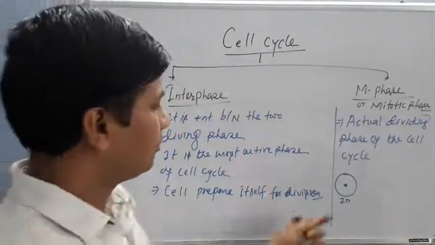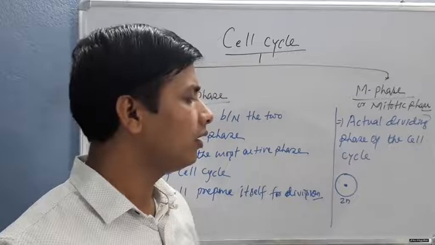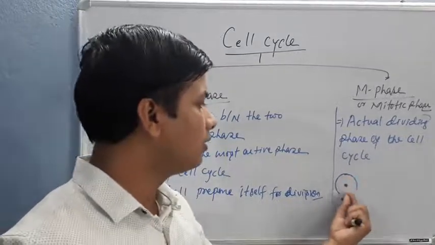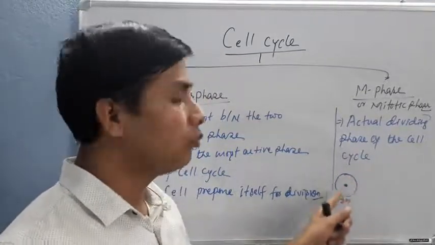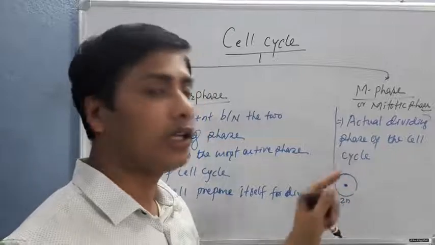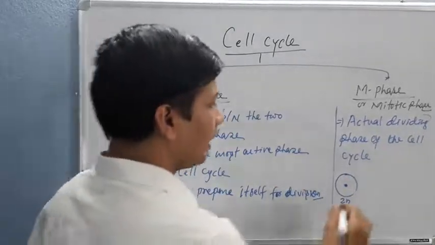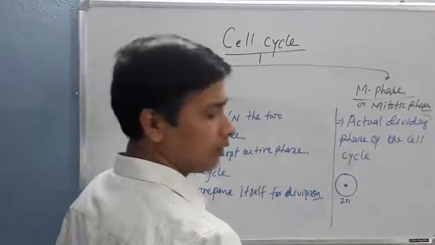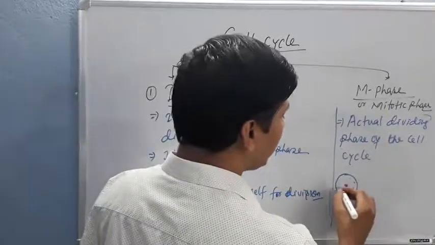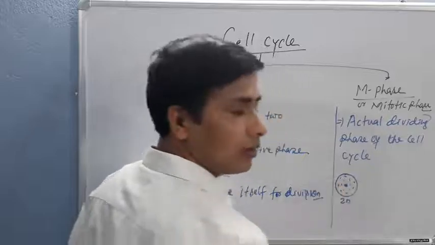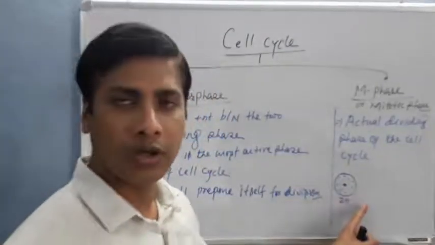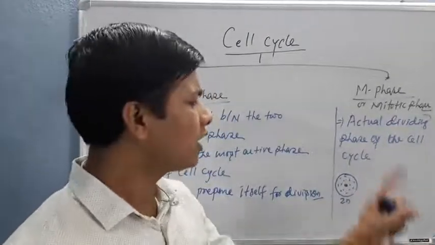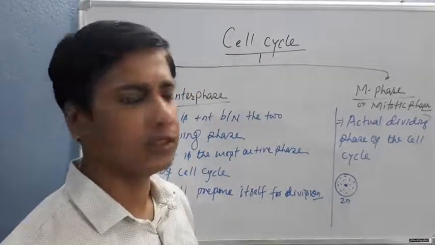During interphase, this cell has different cell organelles or cellular components, including the nucleus, and the nucleus has DNA and RNA and certain histone proteins. The cellular contents include the cytosol, endoplasmic reticulum, mitochondria, and Golgi body. All cell organelles are present inside the cell.